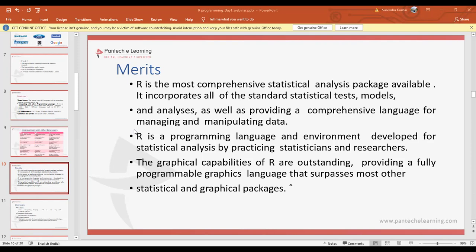To work with the input data, whatever the data is, we will be using the R programming language. Although we have languages like Python, we are moving on to R programming to work with the data in a graphical view, to represent the data in graphical view.